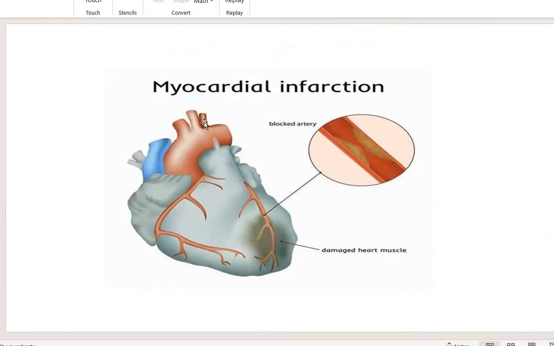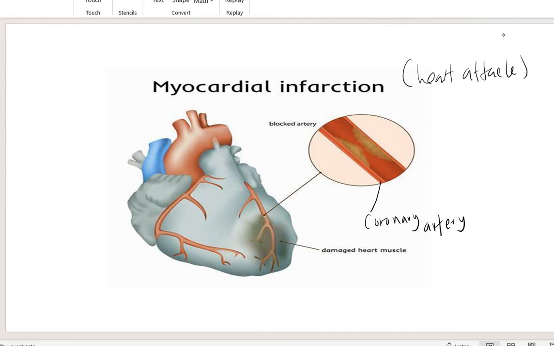And then the last one, we have myocardial infarction, also known as heart attack. So if the artery is completely clogged, a heart attack will occur. This one is also the coronary artery.